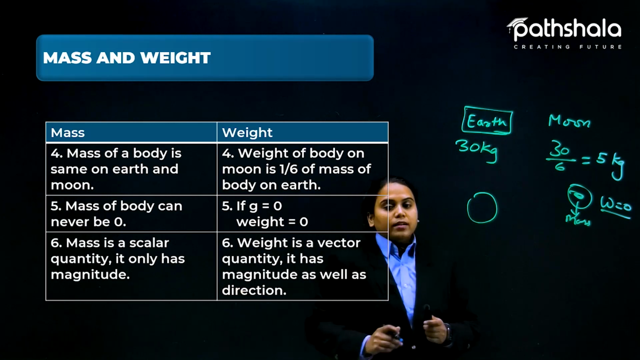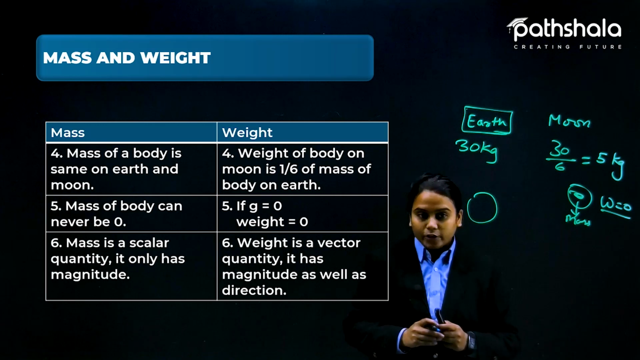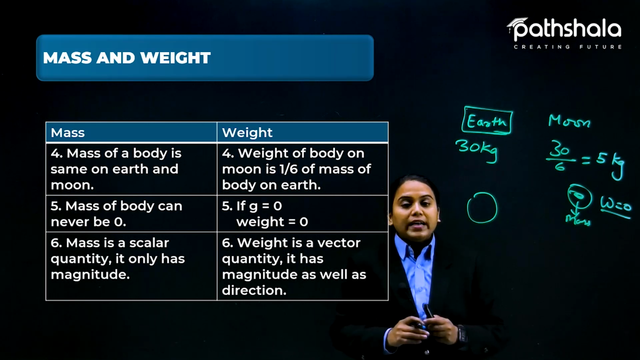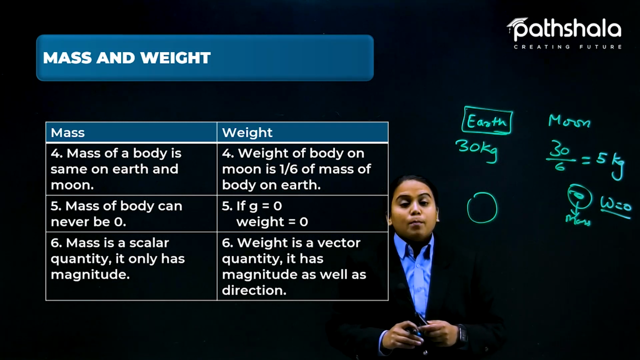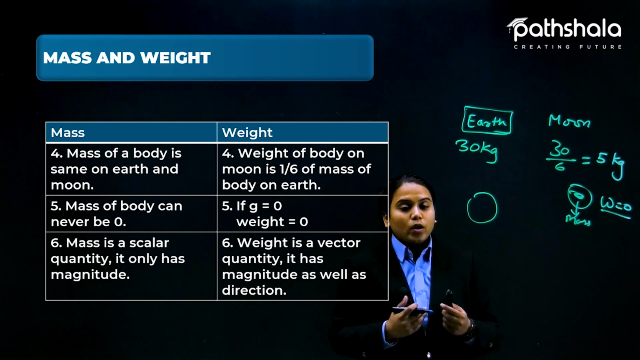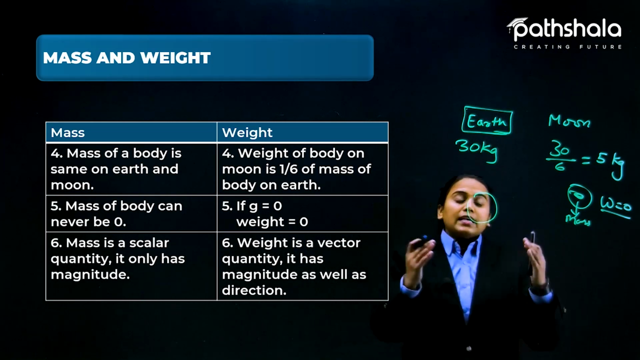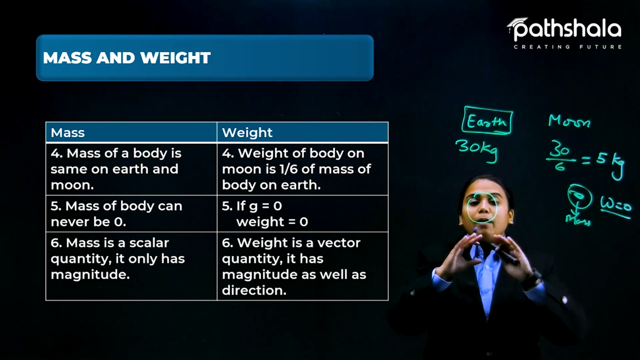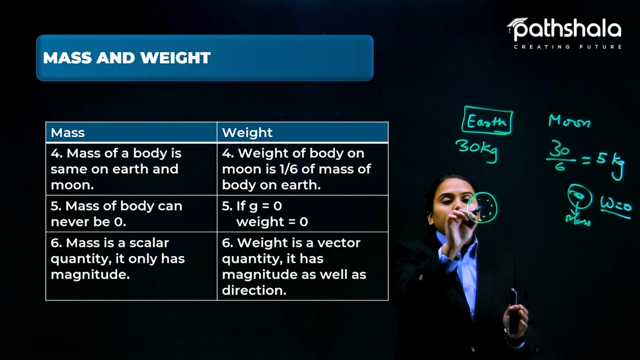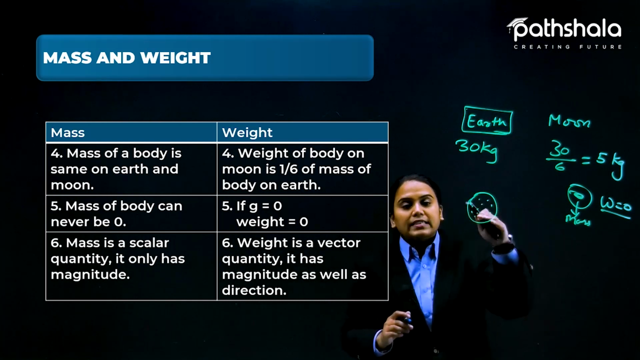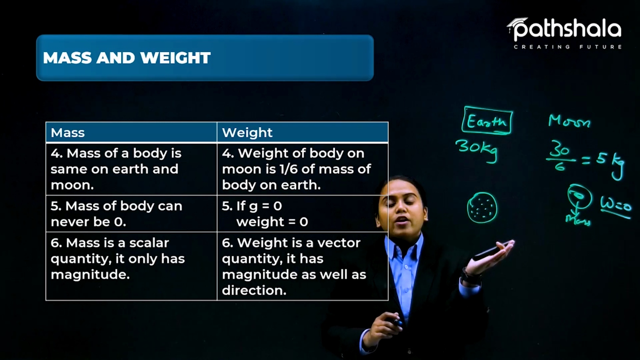Now the sixth point here is that mass is a scalar quantity. It only has a magnitude. But weight is a vector quantity. It has magnitude as well as direction. Mass is a scalar quantity because it does not need any direction. It is constituent into itself and complete into itself. That is why the molecules and atoms filled inside an object and contained by it are considered the mass of that object.